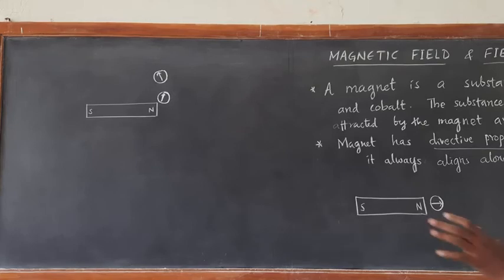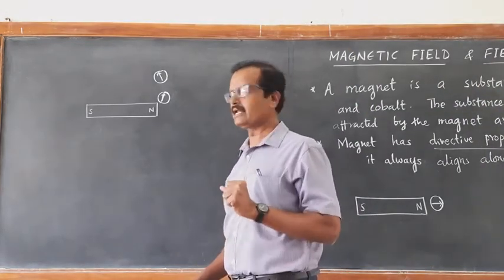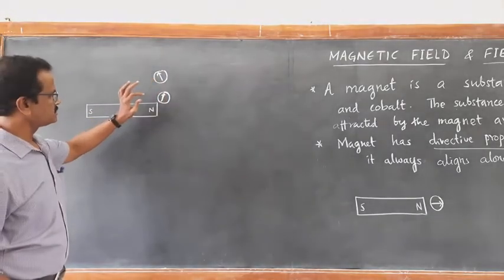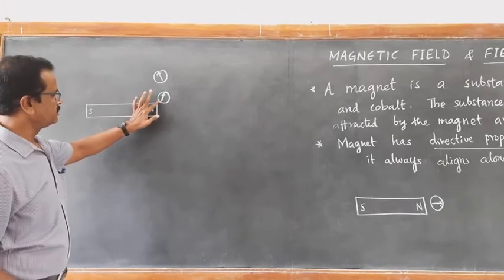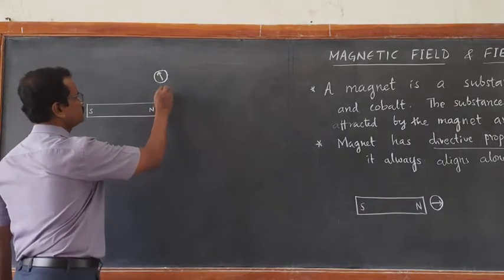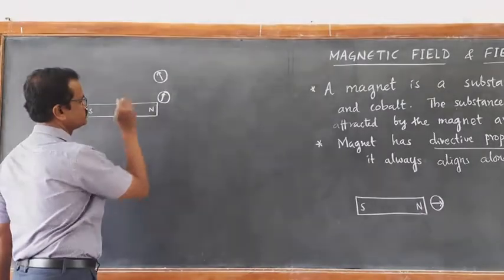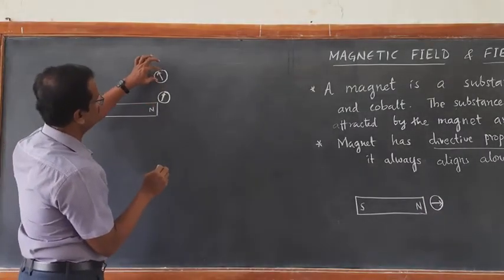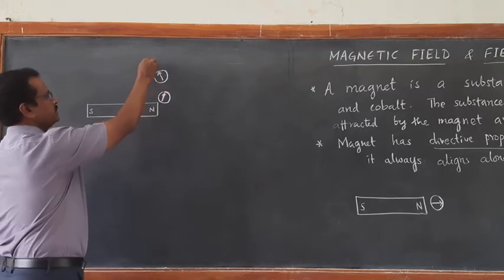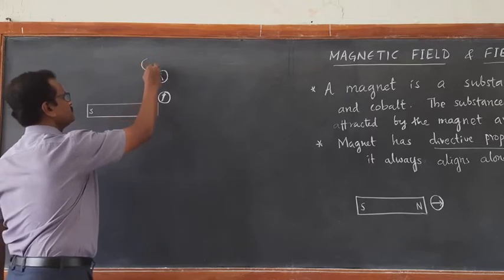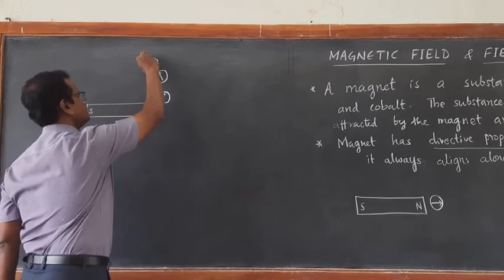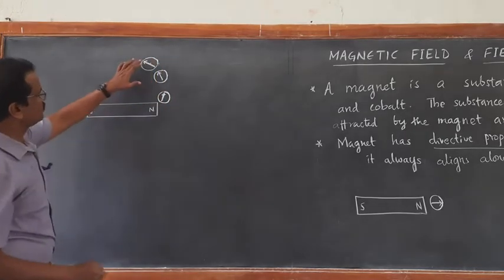Now we will learn about the meaning of magnetic field and magnetic field line. Consider a bar magnet is taken here and this is the compass. When you keep the compass close to the magnet in this direction, it will have a deflection in one particular direction. South pole will be attracted towards north and this will be north deflected on the other side. So this is the position. Now if you shift this compass and keep it here in the close vicinity, again it will show some other direction. As you go on replacing in the same direction, you will find the change of direction of magnetic field.